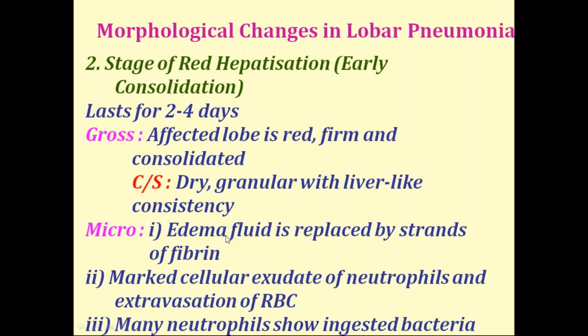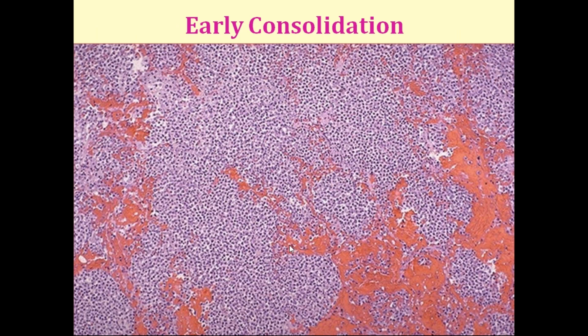In microscopy, what you'll see is edema fluid and dense collections of neutrophils. So this is the red hepatization. The red color you are seeing is nothing but congested capillaries. You are not able to notice the alveoli properly, but these alveoli are filled with cellular exudate, composed of neutrophils.